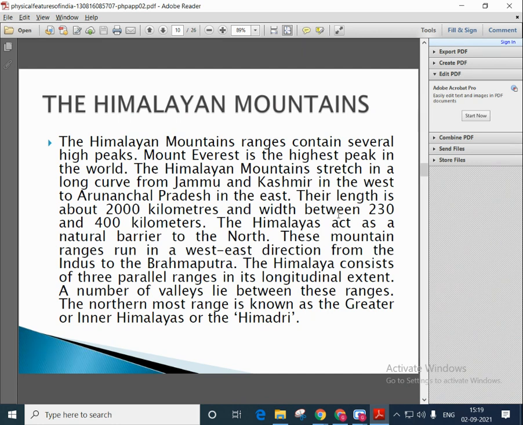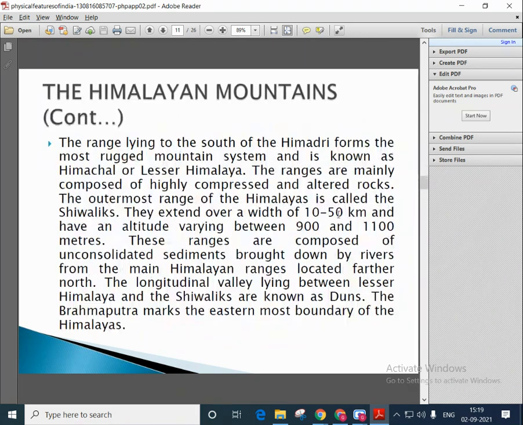The Himalayas consist of three parallel ranges in its longitudinal extent. A number of valleys lie between these ranges. The northernmost range is known as the Greater or Inner Himalayas or the Himadri.